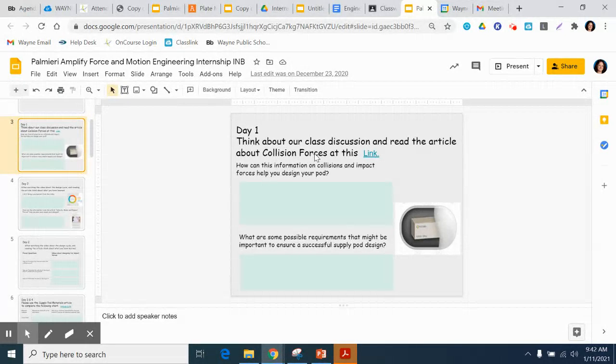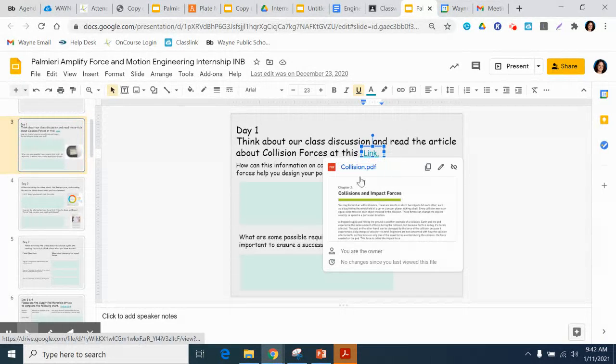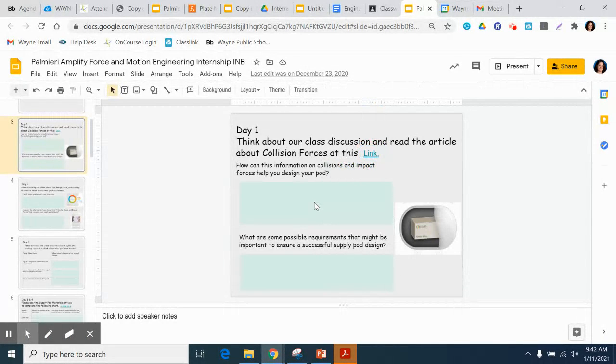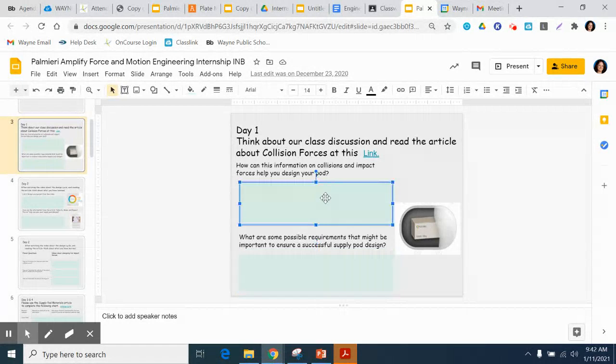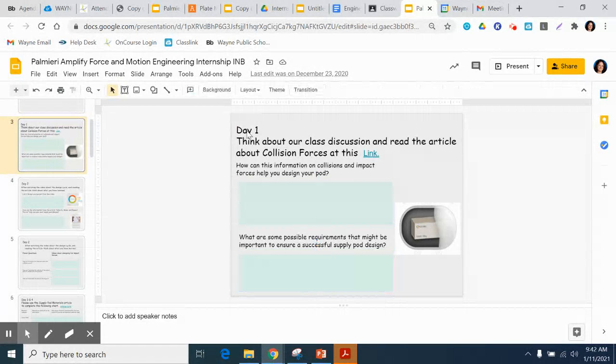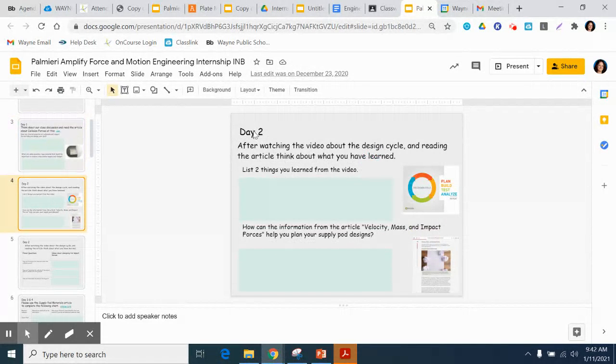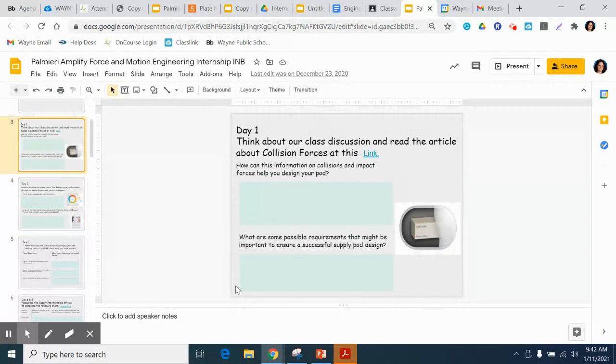So it tells you what you're going to think about. Think about our class discussion and read the article. If you look here, I have a link where this article is right here for you. Very easy. I tried to put things in one spot for you. Then you'll notice these green boxes. This is where you can type. You'll notice that at the top, it tells you day one. And when you look at the next slide, it says day two. So when you go to the lessons, they are broken down for you very simply.